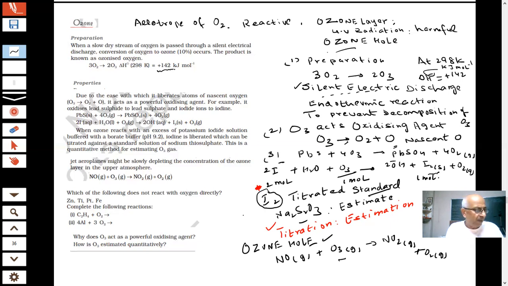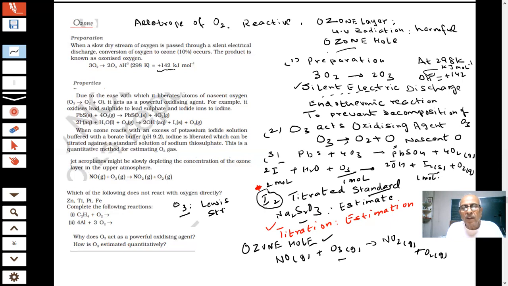Now, we have told you some of the properties of ozone, so what about the structure of ozone? How will you draw the Lewis structure of ozone?